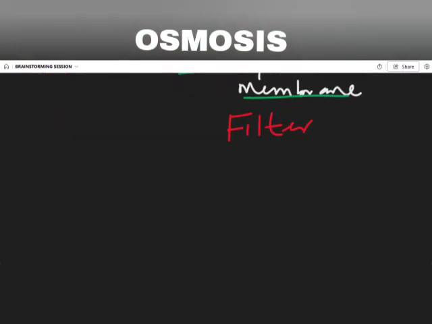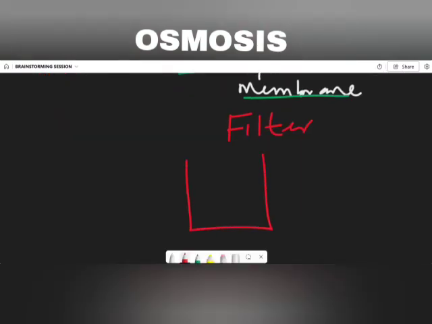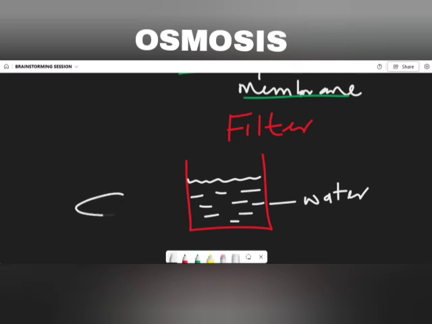Let's assume we have a beaker, and this beaker contains a liquid portion or a liquid particle we call water. And probably I have my yam, a tuber of yam, and this tuber of yam is placed into the beaker where there is water.